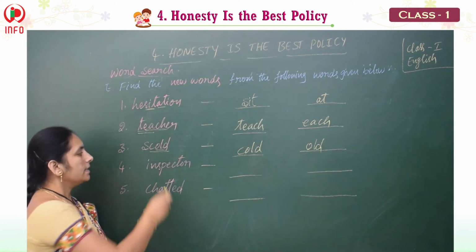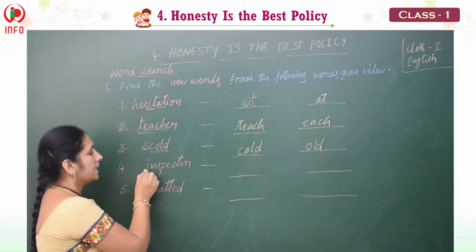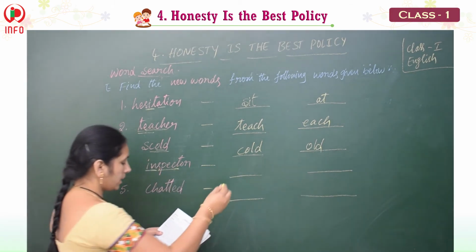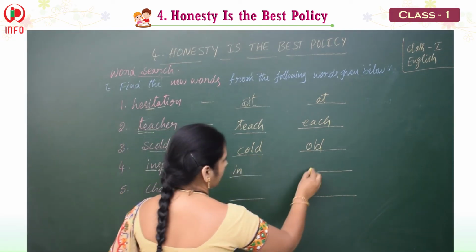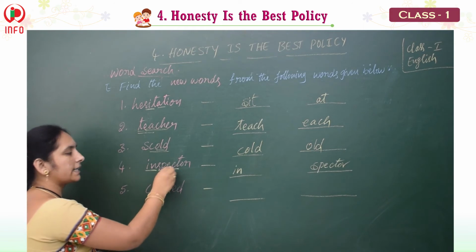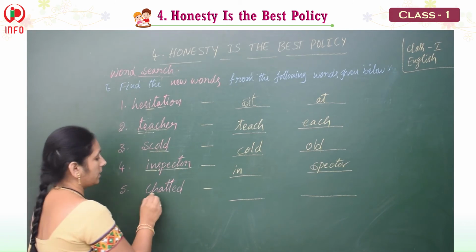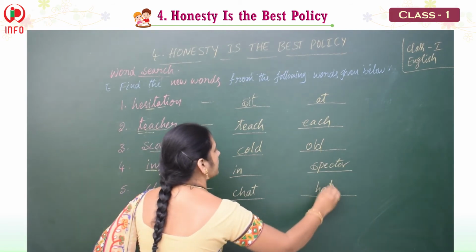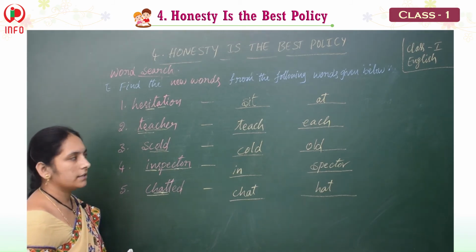Okay. Next one, inspector. Right. What can we write? Inspect. Right. So write that one. Inspector. Spectre. So spectre, in. Two words we can write. And charted. What can we write? Chart, hat. Yes, very good. Yet also we can write. Okay, children. So let's see the next one.